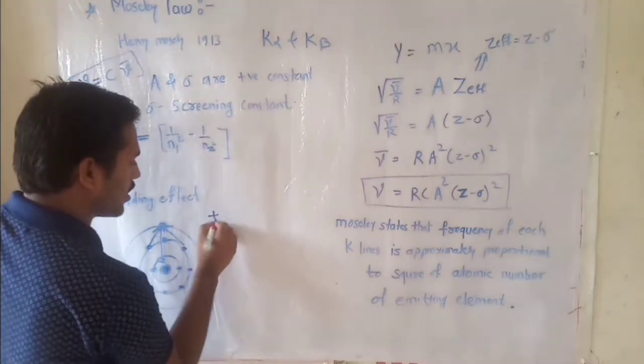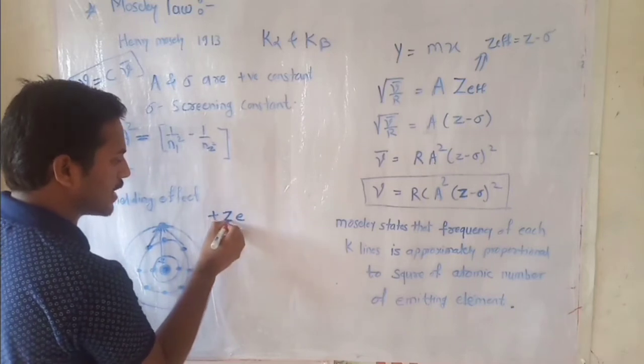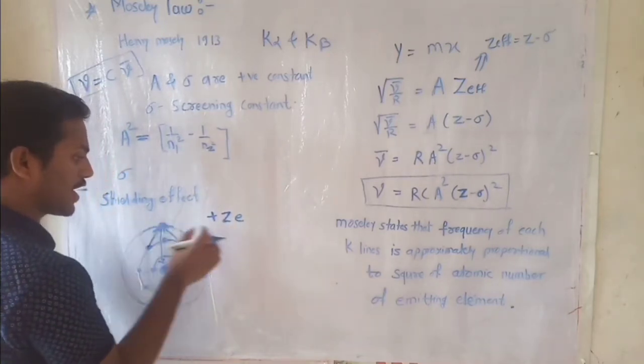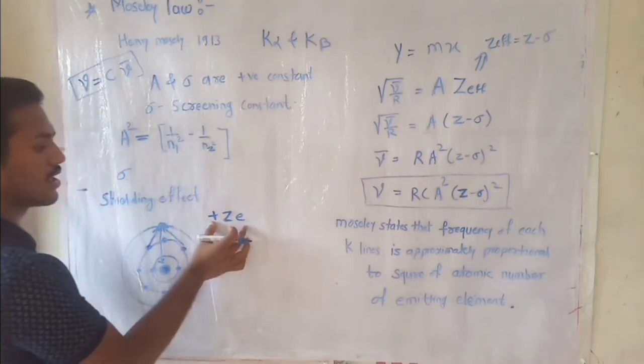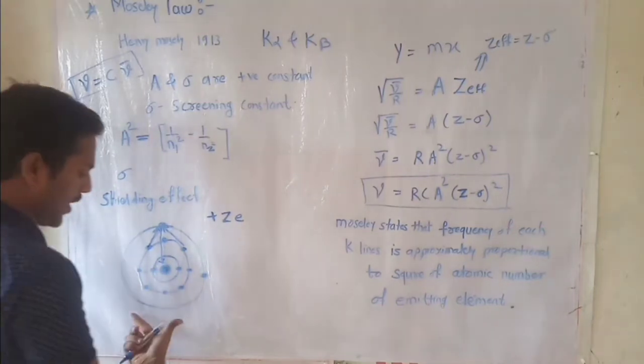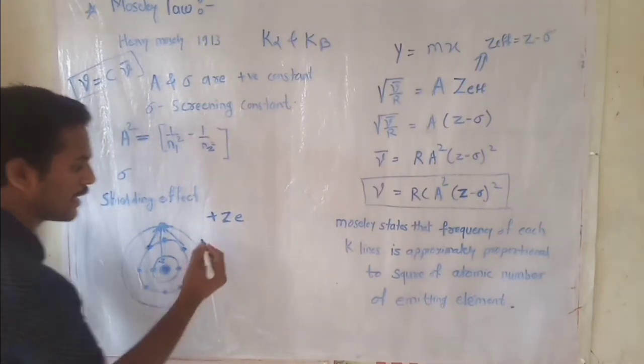Hence, if the actual nuclear charge is plus Ze, the electrons do not experience this charge fully but experience a slightly lesser charge. Hence, the effective Z value of this electron system is slightly less.